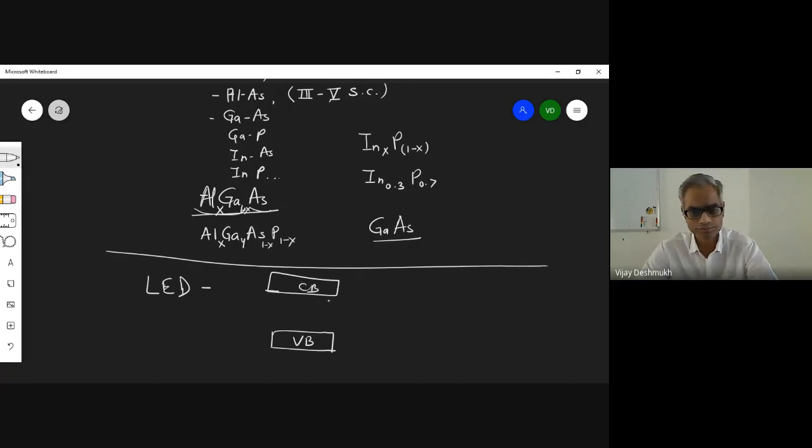Depending upon this combination, if we change the combination of indium phosphide, then we'll have a different energy band gap. If you keep on increasing the percentage of indium, then maybe the band gap will increase or decrease, depending on the phenomena. So you can design the band gap exactly how much you want. Are you getting this?